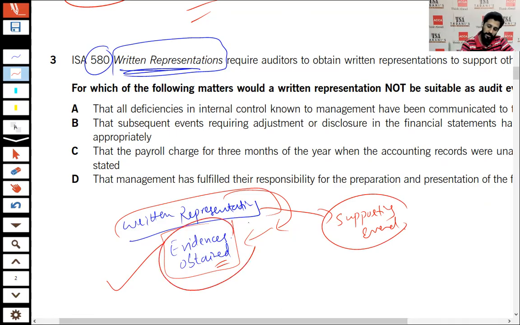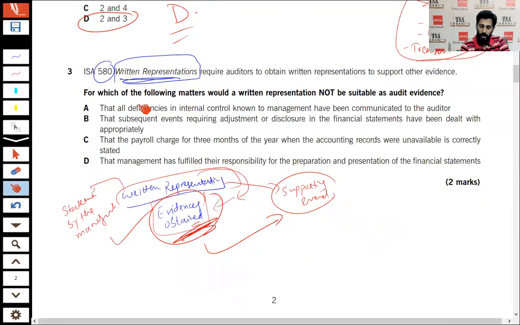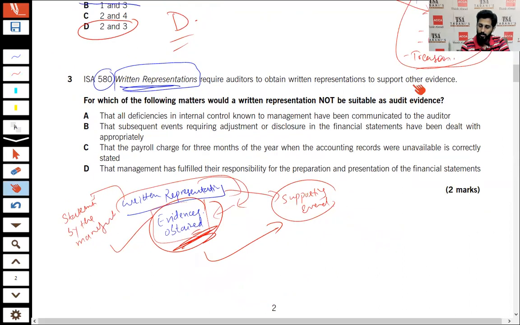So whenever the evidences are available, they need to be supported with a statement by the management. So written representation is basically a statement by the management, which the auditor takes. It is to support other evidences, right?